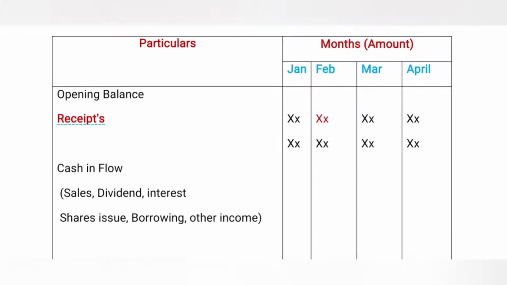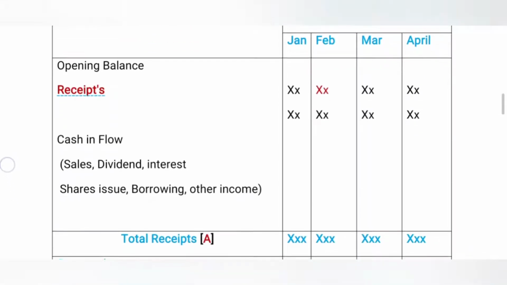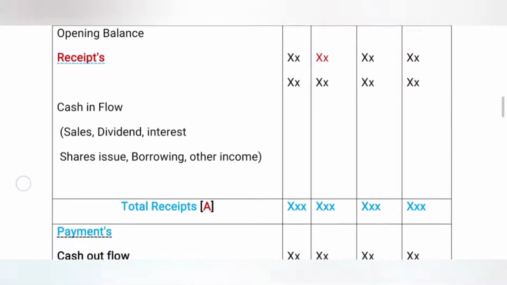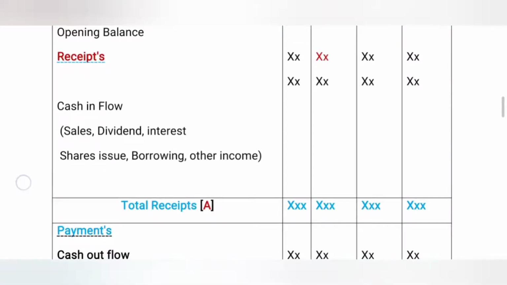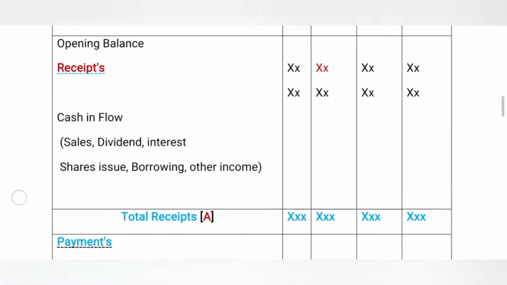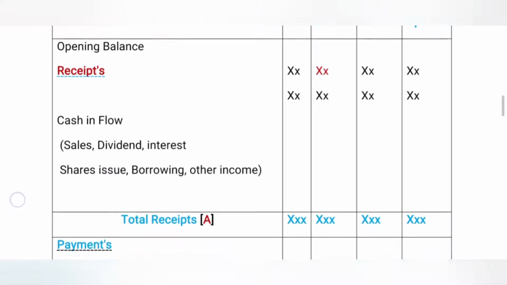Now we are coming to the receipts section. That is related to all cash inflows like sales, credit sales related to the previous month, sales of assets, dividend on investment, interest on borrowings, issue of shares, borrowings, and income from others, like this. Now we are coming to the total column. It is total receipts. All the above items are calculated and taken in the month, like the first month is January, take the full column.